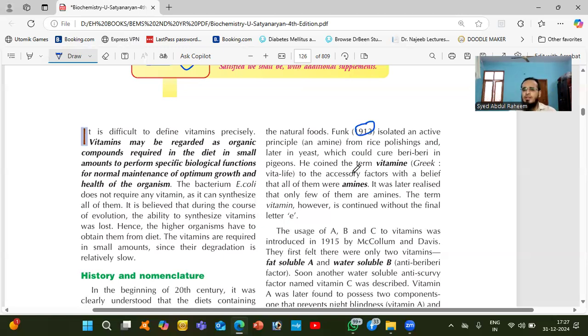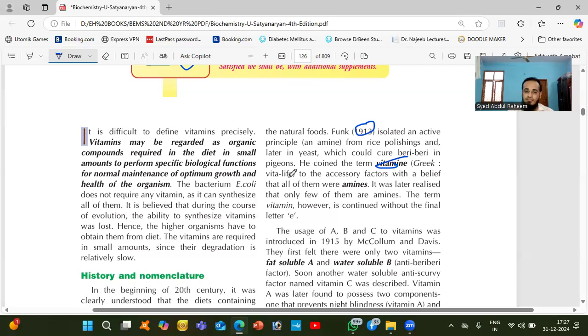Okay, so in 1913, they observed that we eat rice after polishing. The polished rice is what is utilized nowadays. They observed that the rice polishings and yeast can cure beriberi in pigeons. So that is the reason they termed those things as vitamin.